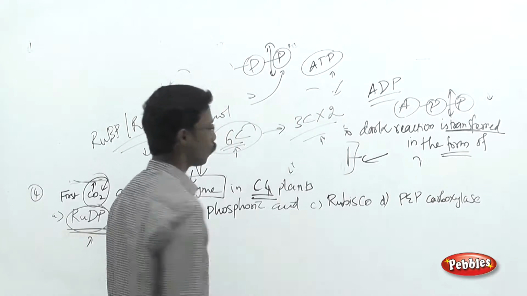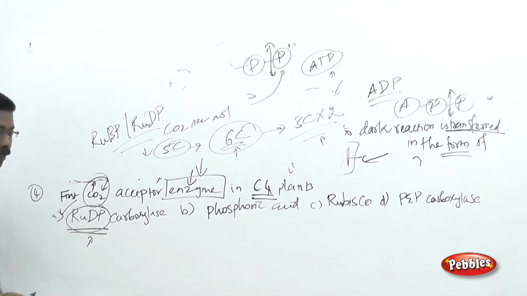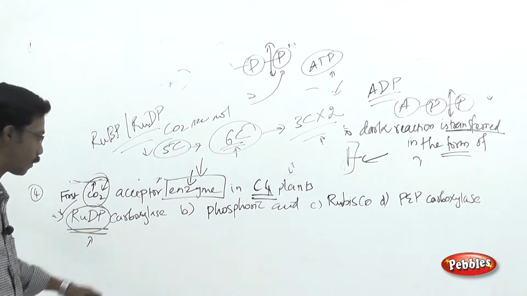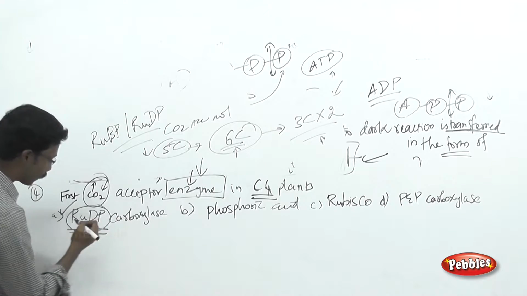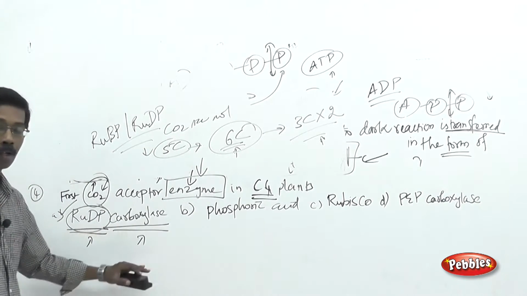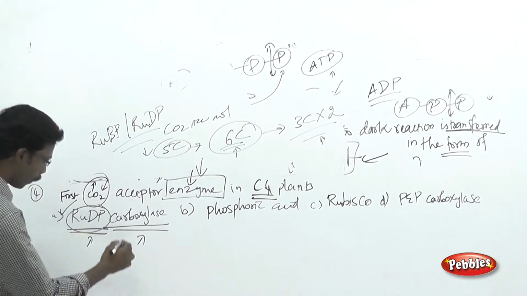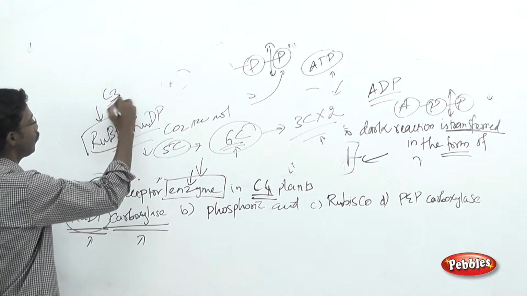Okay, so you may tend to choose the ribulose bisphosphate as an answer, but this is not a correct answer. As I told you, ribulose diphosphate is a molecule, but over here you have a clue, ribulose diphosphate carboxylase. Okay, but you have to remember one thing, ribulose bisphosphate is involved in C3 plants.